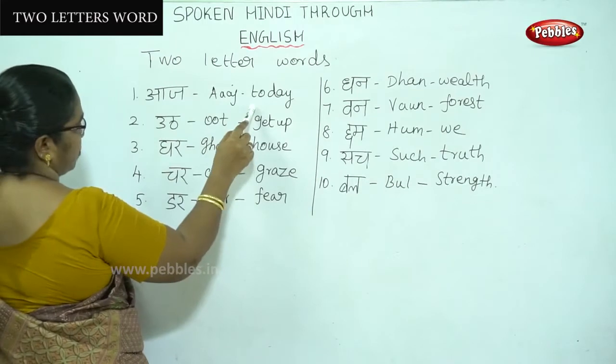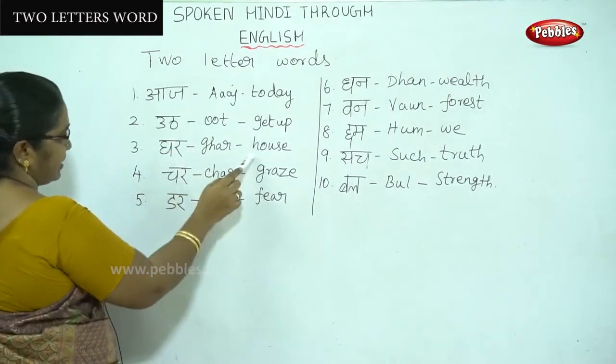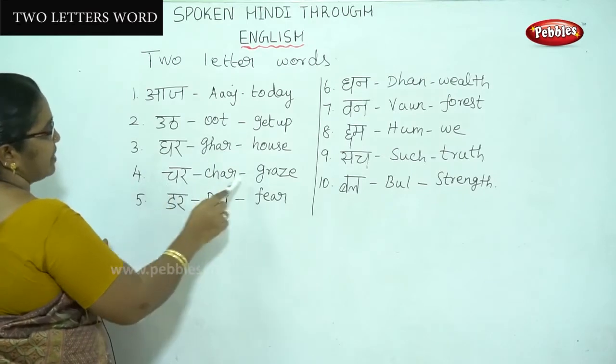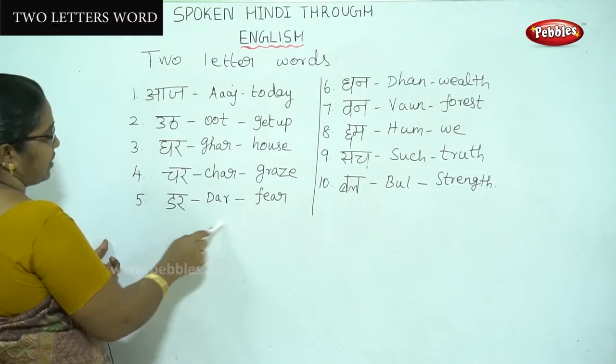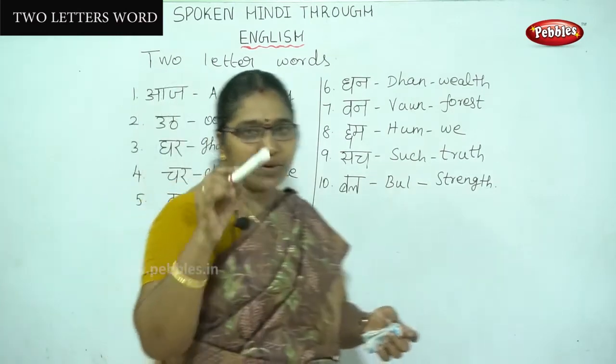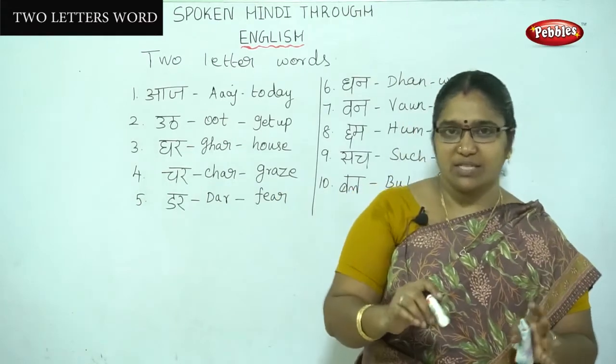See, Aj means today. Ut means get up. Gar means house. Char means grace. Dar means fear. Okay, all things we have to read like this only.